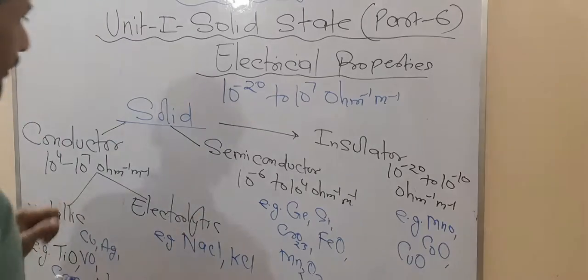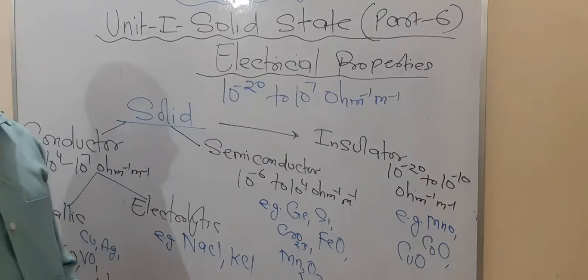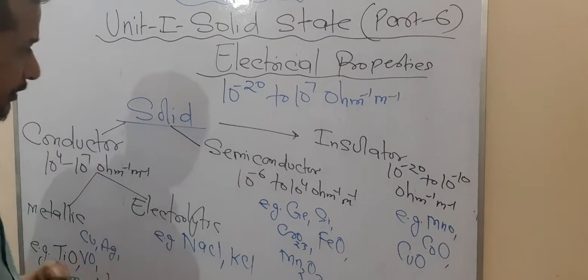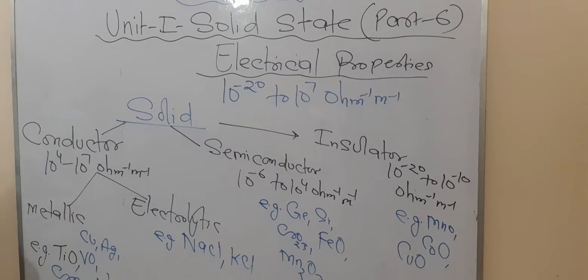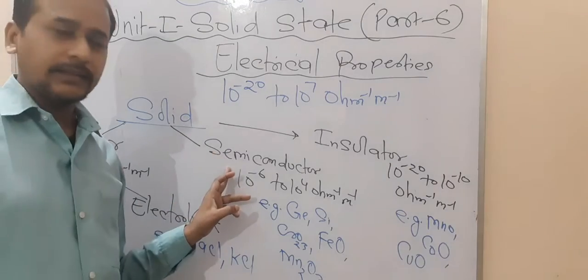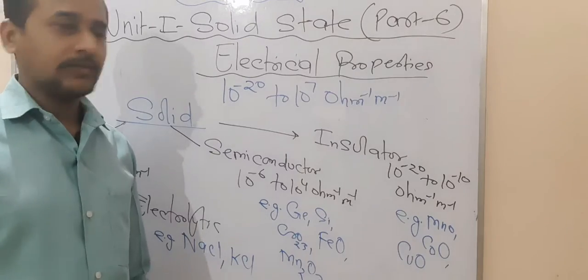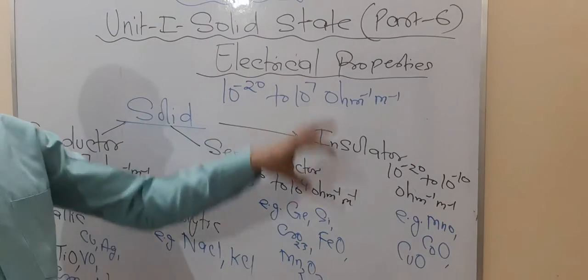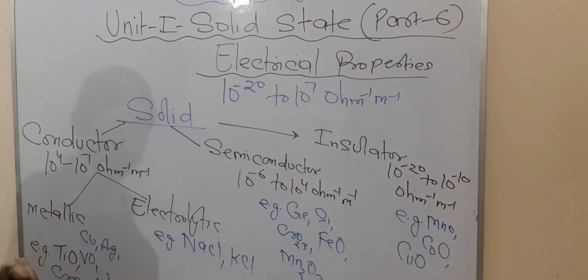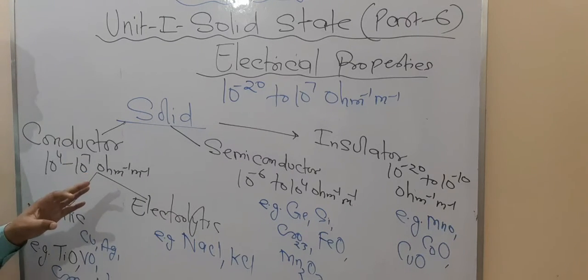Okay. Second thing, on the basis of electrical property, solids are divided into three types. One is known as conductor, second is semiconductor, and third is insulator. So on the basis of electrical property, solids may be of three types: conductor, semiconductor, and insulator. Are you getting this point? Now let us focus first of all on the conductor. How can we define the conductor? The conductor is a solid which allows the passage of electric current.